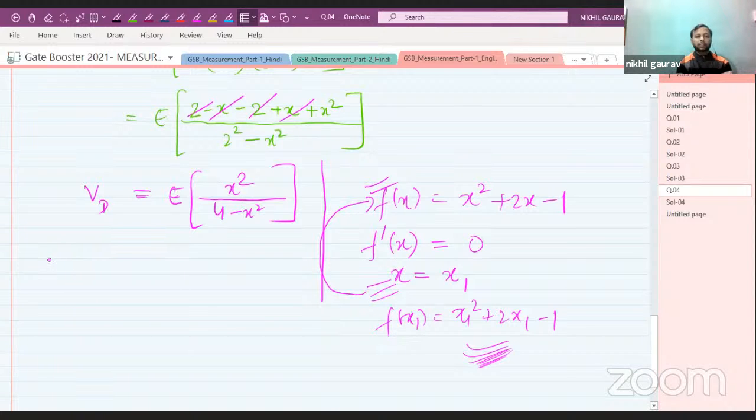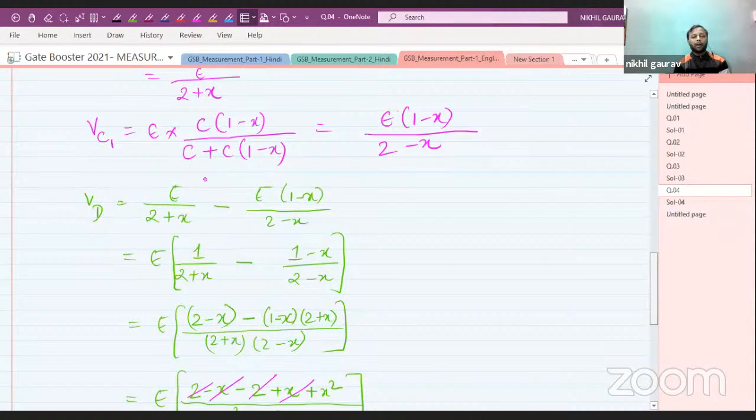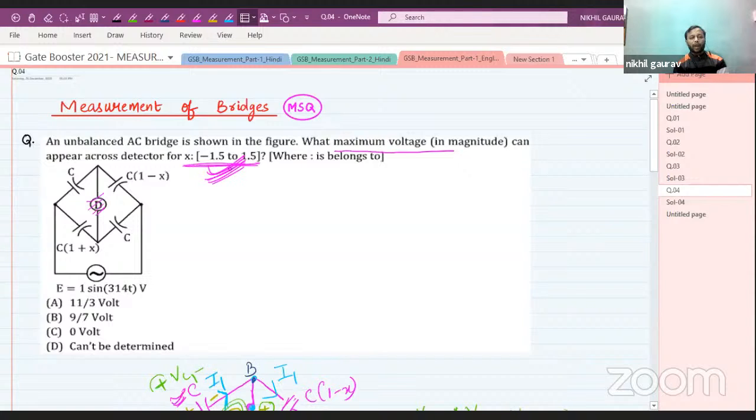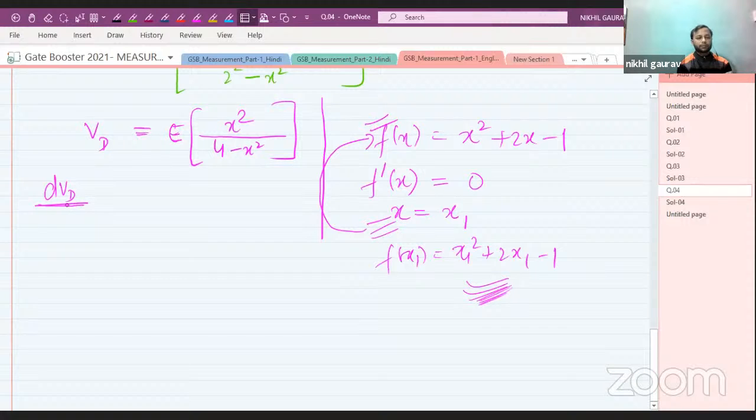So for obtaining the maximum value of any function, you will have to differentiate. So differentiate VD with respect to what? With respect to e or x? We need to differentiate with x only, because x is the variable. As x is varying from minus 1.5 to 1.5, this is my variable, but e is constant. So we need to differentiate with respect to x only. So the derivative of VD with respect to x is nothing but d by dx of e x square upon 4 minus x square.